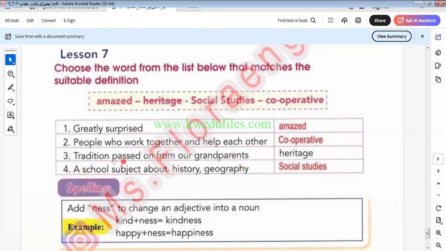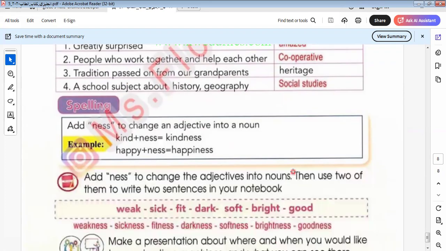Tradition passed on from our grandparents. We know it from the elders to the young people. It will be what? To be heritage. Subjects about history and geography. All of us know it: social studies. And I think in Egypt we know it very well.